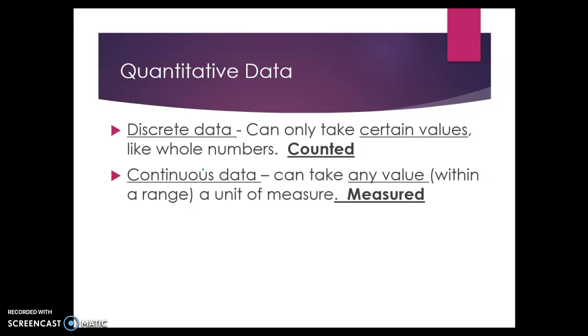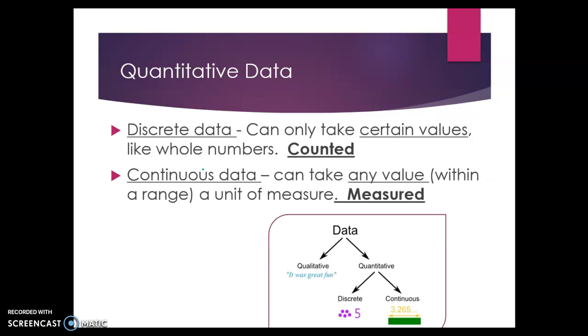Continuous data, on the other hand, can take any value within a range, a unit of measure, and it is measured. So we might measure how much water is collected overnight or how much snow falls on a daily basis during the winter. And these numbers are going to change, and so we have to measure them, not count them.